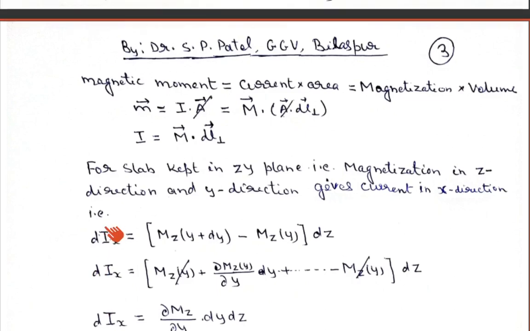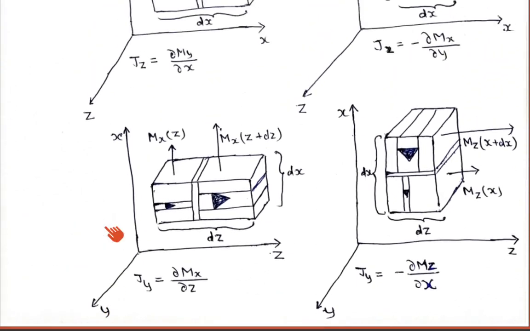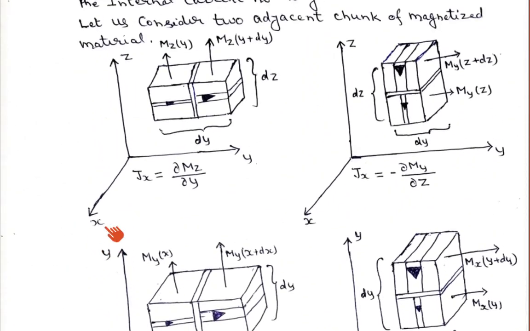If you see the figure again, let us say here is di, here is one current and here is another. The magnitude of the current here is larger than this one. So the net current will obviously be equal to this current minus this current, and each current can be written as magnetization times the perpendicular length.